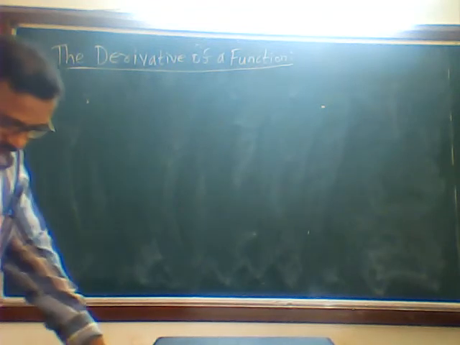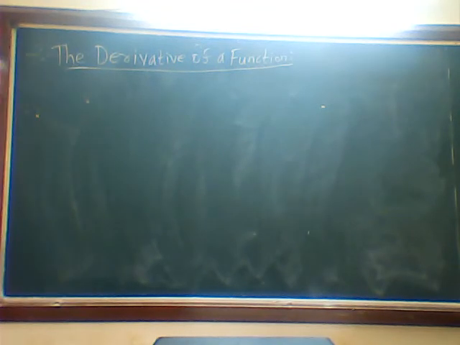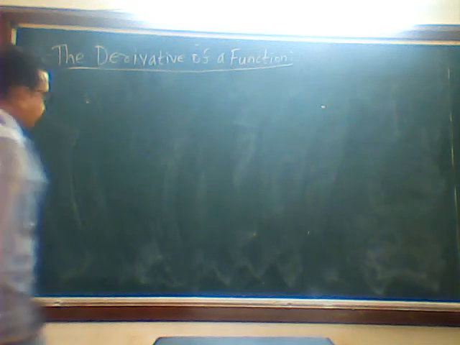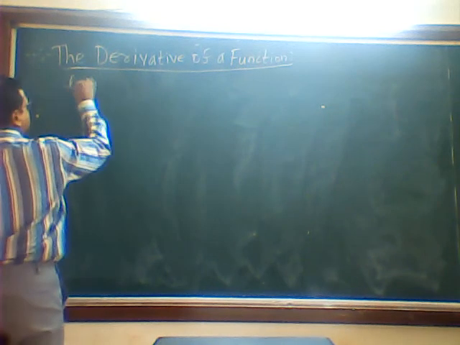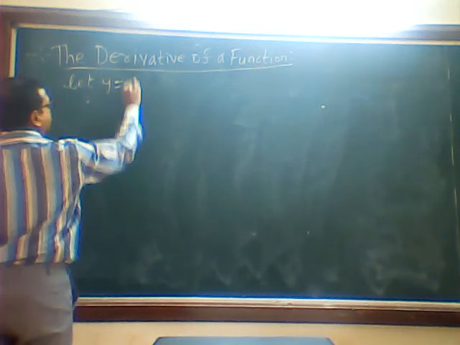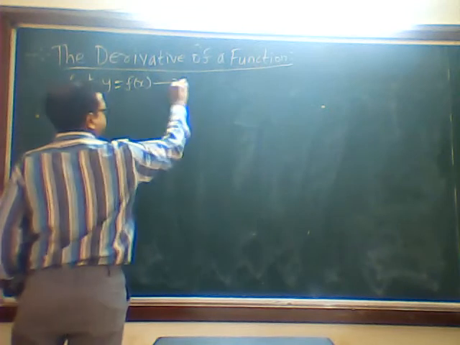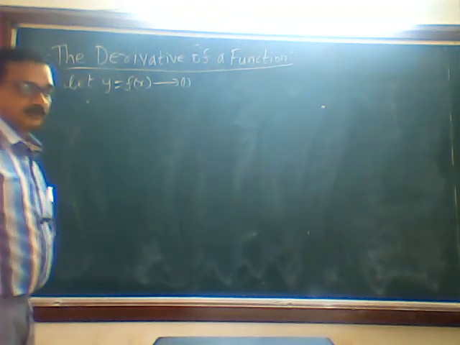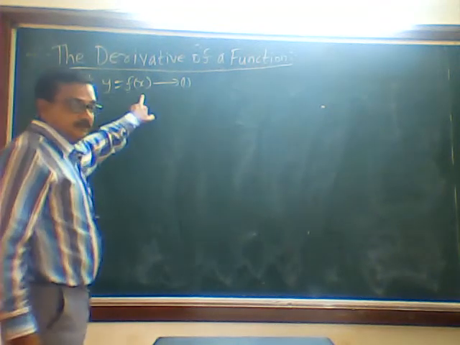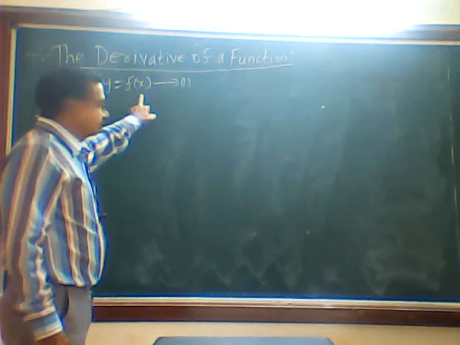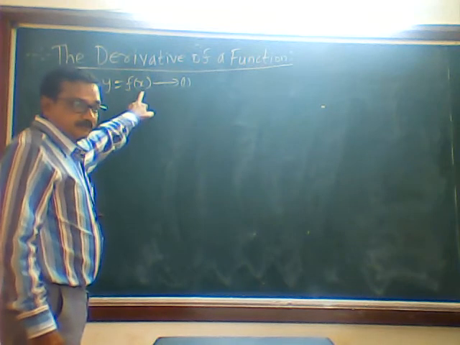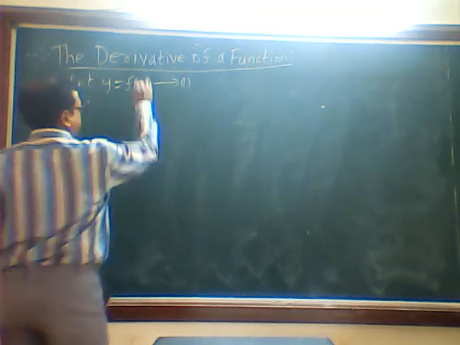Now let y is equal to f of x. I name this equation 1. f of x means what? Don't write o f. Here in front of f there will be a round bracket. That is what we need.